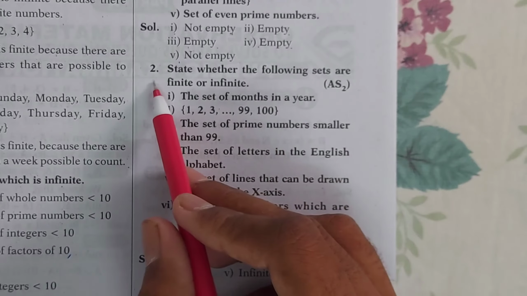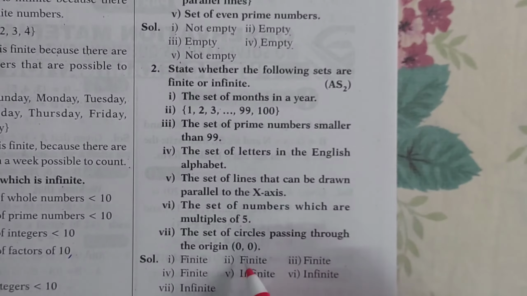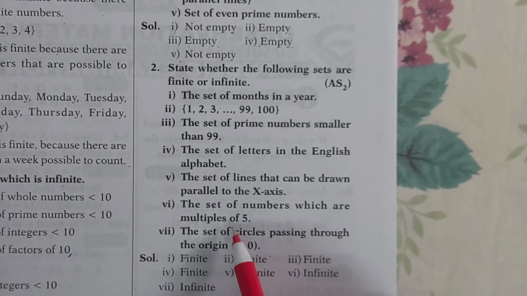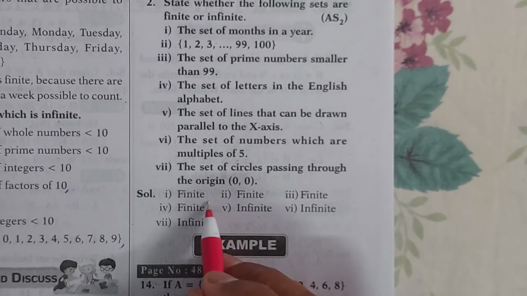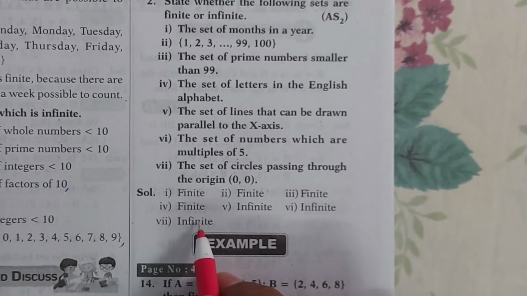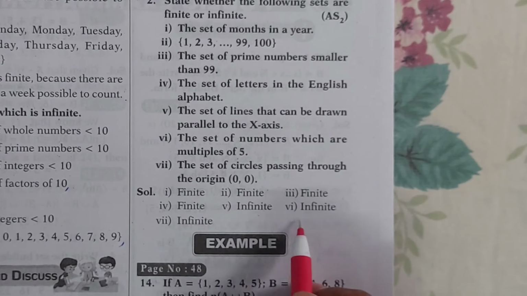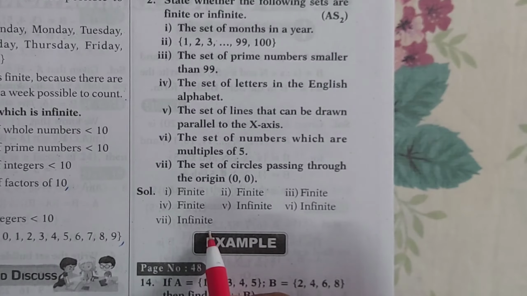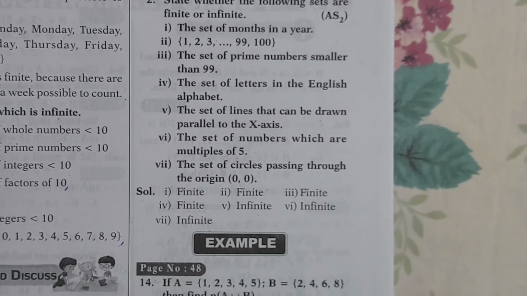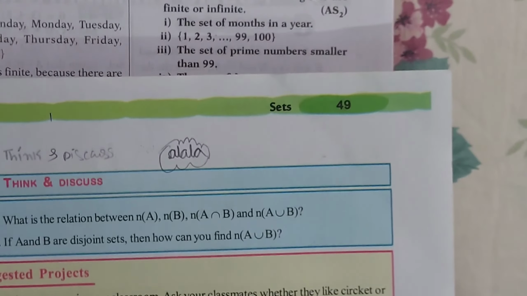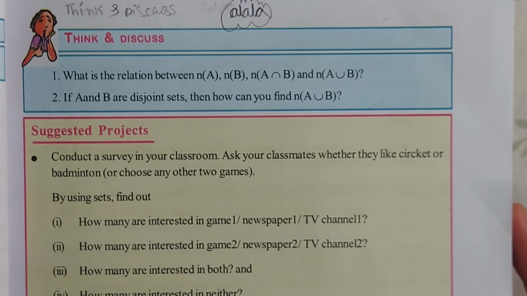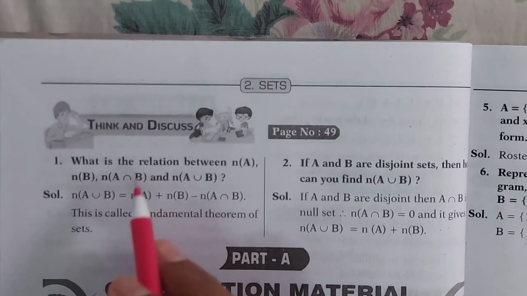And after that we have here the second bit. Guys, you can see here in the second bit we have a total of 7 questions. And you can see like this we have answers. First solution, second solution, third solution. You can see the fourth solution, fifth, sixth solution, and we have the seventh solution. And after that we have page number 49. You can see here page number is 49. Here we have Think and Discuss.